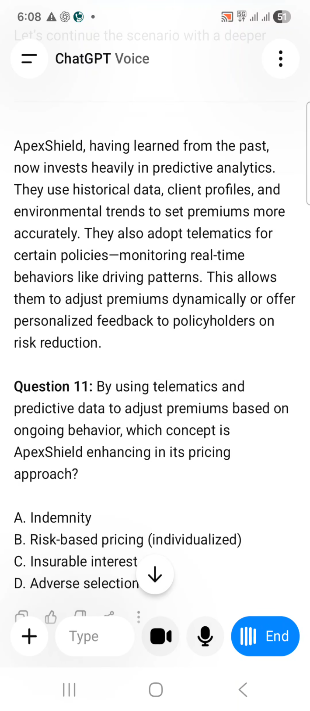Yeah, obviously it's risk-based pricing only, right? Because if the driving patterns are good, they keep the low or moderate premium rates. If the driving patterns are very dangerous, they will increase the premium. So risk-based pricing, B option is correct.